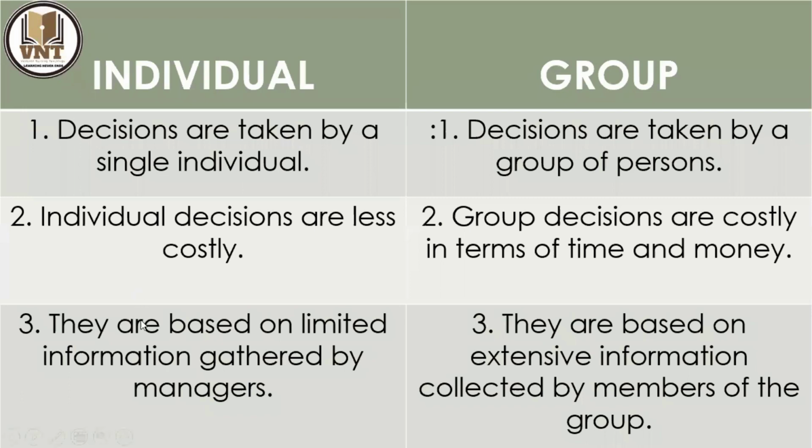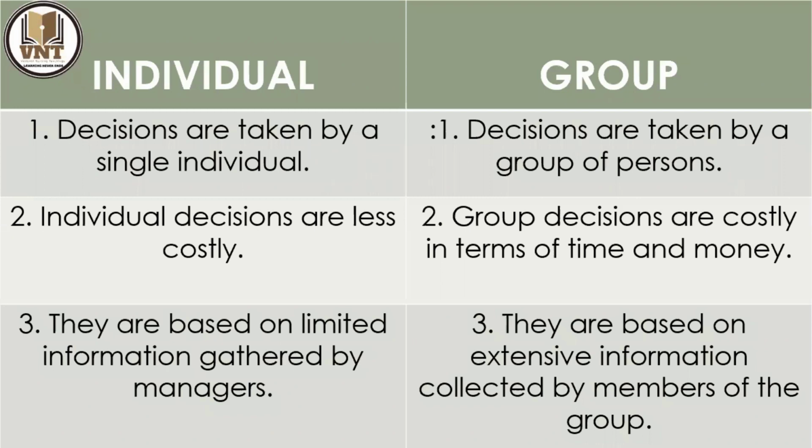That's in the group. And the third one: individual decisions are based on limited information gathered by managers, while group decisions are based on extensive information collected by the members of the group. In the individual, there is very limited knowledge and limited information. Tomorrow morning, 6 o'clock, there is an express train. That's the limited information. Yes, the train is there.